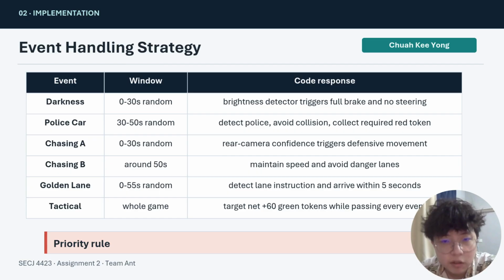For the golden lane, we will detect the lane instruction and arrive within 5 seconds. Tactically, we target collecting all 60 green tokens while passing every event. That's all, thank you.